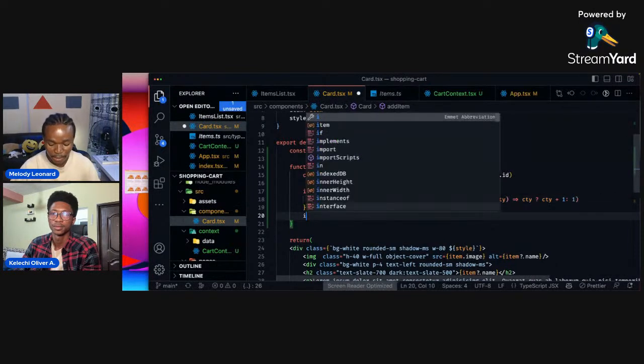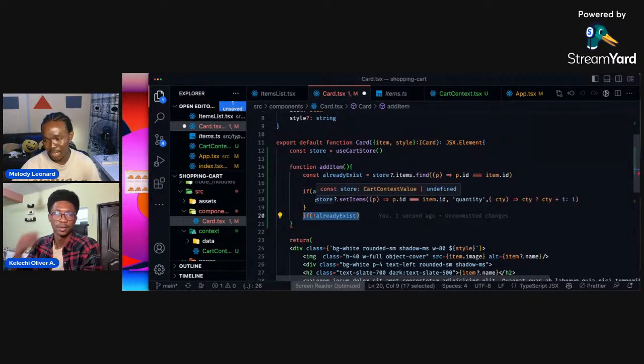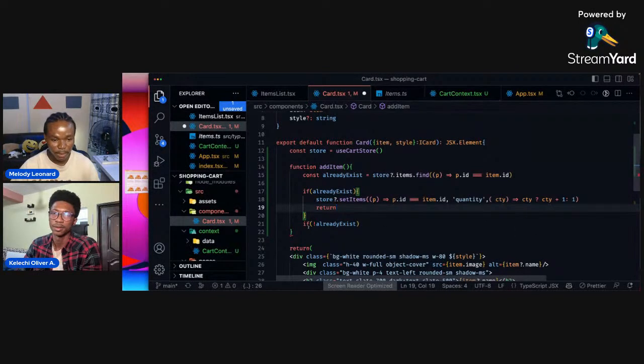Else, so if not already exists, do we need to add it? Why don't you just return? So it means we could just go ahead and return. However, we are not returning here, right? So this is not returning, so we have to add it in an else block or something. What if we add a return after line 18? We add a return there so that we've already updated the quantity. So we don't need the if again, just return here. Then we have to do otherwise.